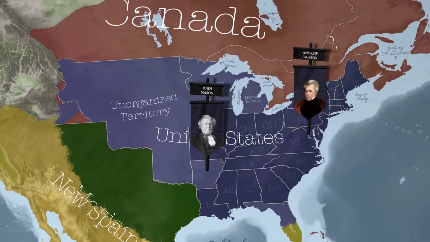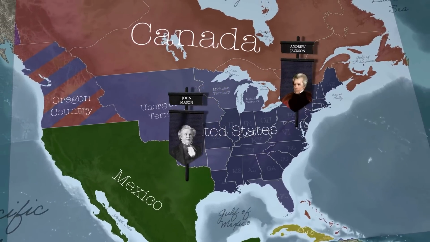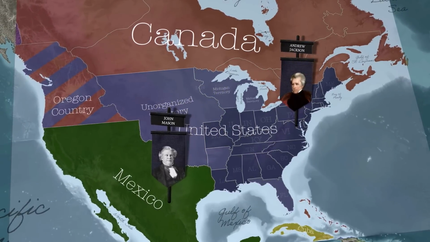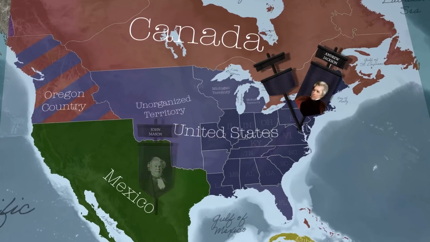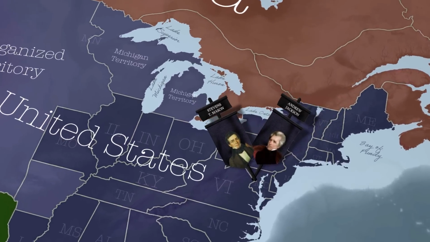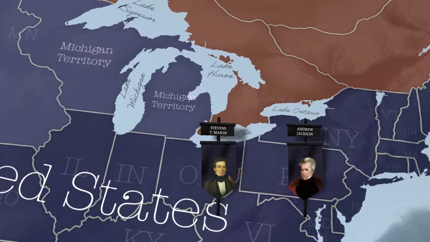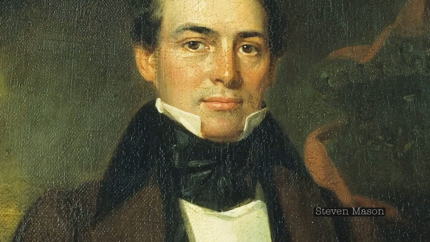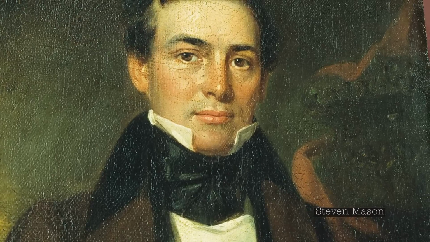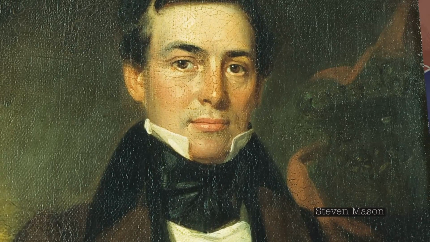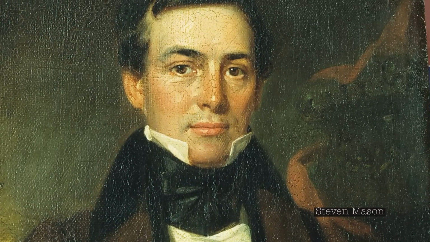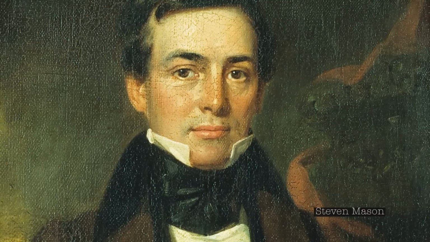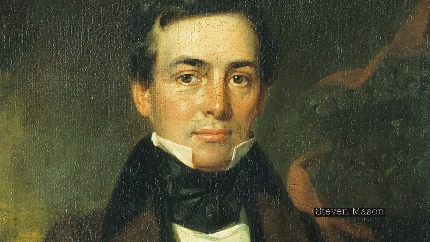Furthermore, in 1831, President Jackson decided that John Mason's talents were needed for work in Mexico. In his place, Jackson appointed Mason's son, Stevens T. Mason, as Secretary of the Michigan Territory. An intelligent and perceptive politician, it would have been a good choice, if not for the fact that Stevens Mason was barely 19 years old. The younger Mason now took the lead as Michigan made its application for statehood.